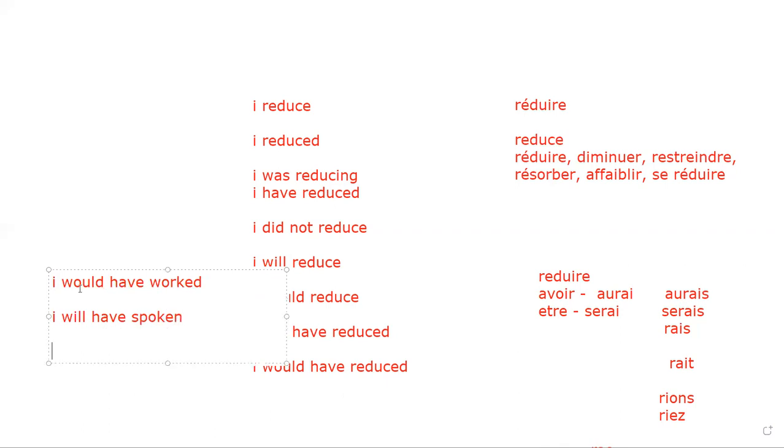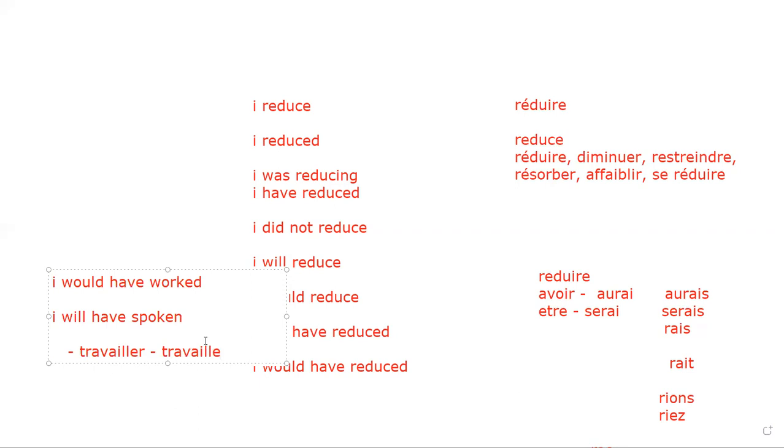Say clair. What is vocab of work? Travailler. Tell me yes and no. Travailler. Clair. Yes, sir.